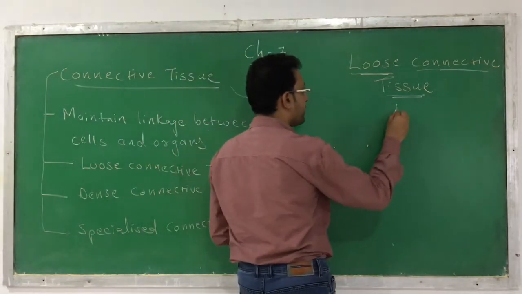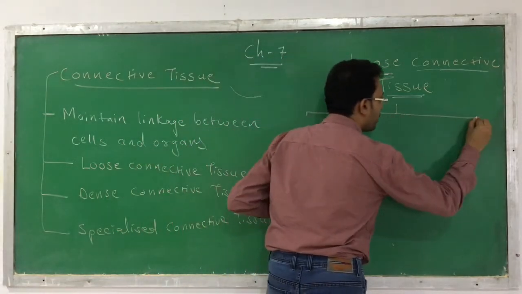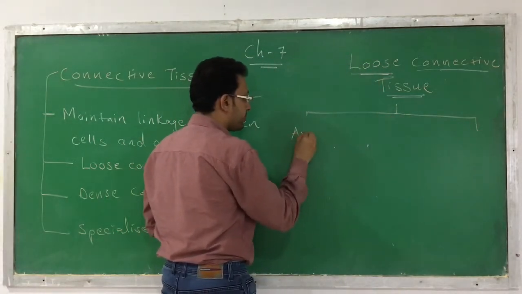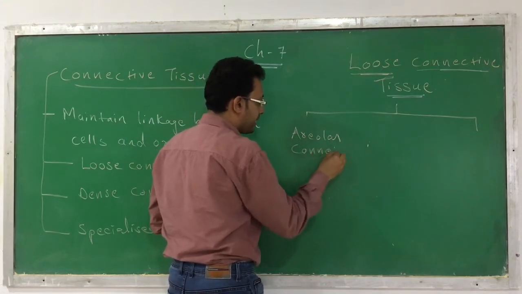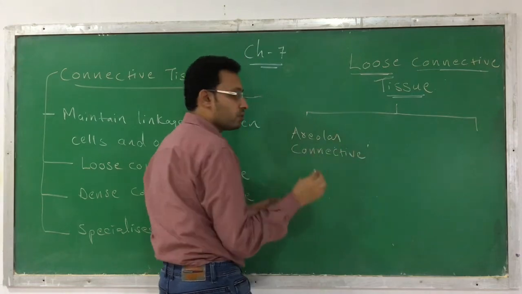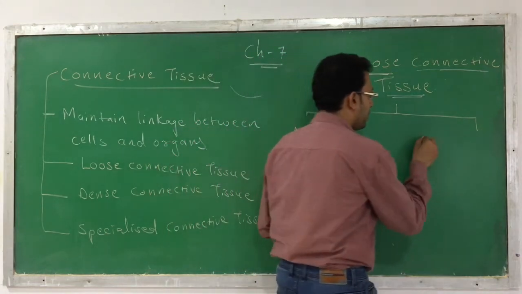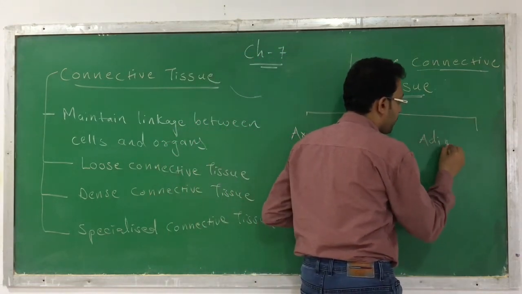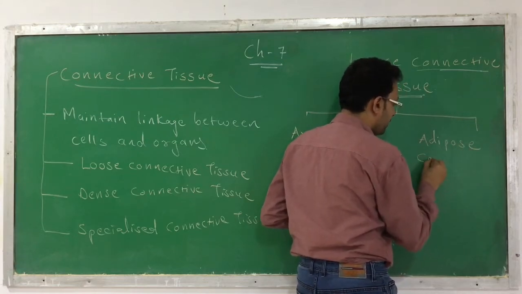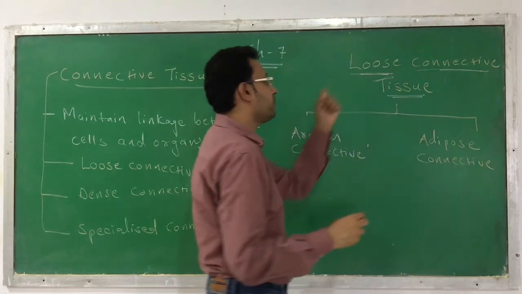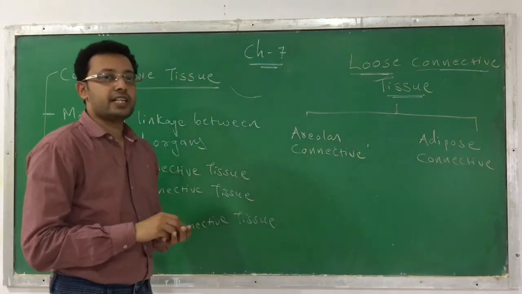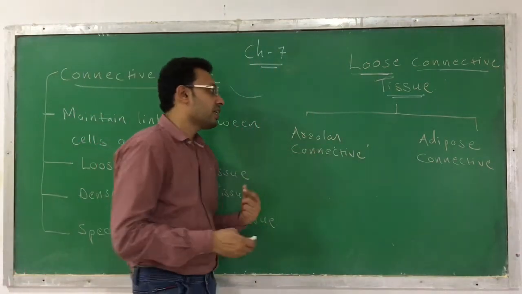The first variety of loose connective tissue is called areolar connective tissue. Which one is areolar connective tissue? I am not writing the word tissue, you just assume. The second one is called adipose connective tissue. So the two types of loose connective tissue are areolar connective tissue and adipose connective tissue.